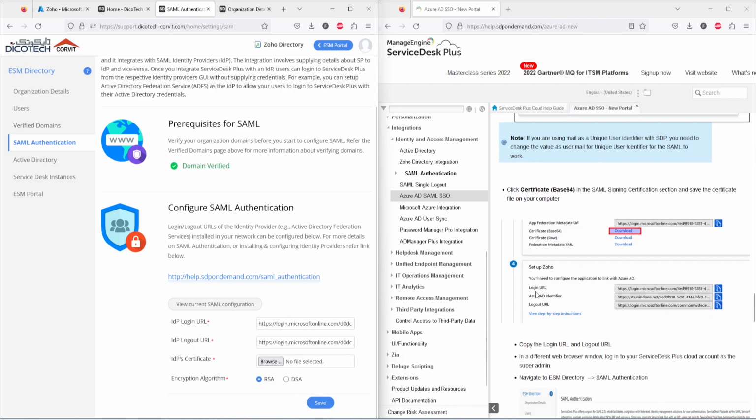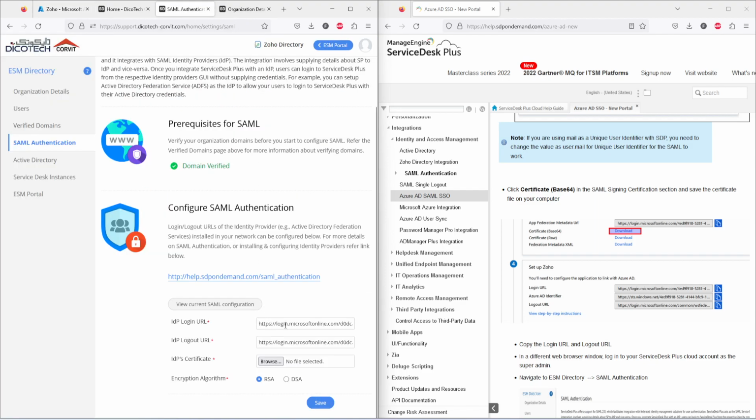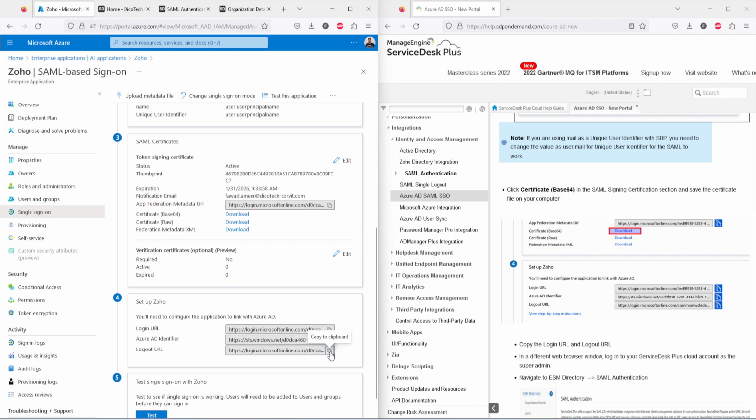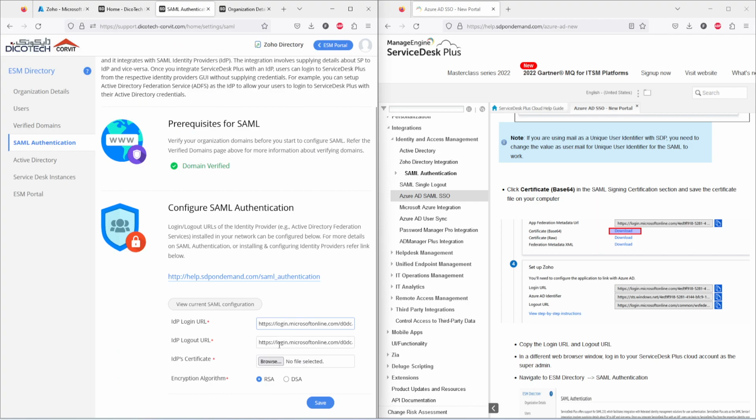The next one is the login URL and logout URL. These are the login and logout URLs which you need to copy from this area. Under Setup Zoho, just copy this URL from login and you can paste it here. Likewise, you can copy your logout URL from here and you can paste it here.